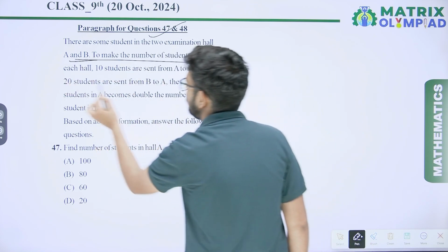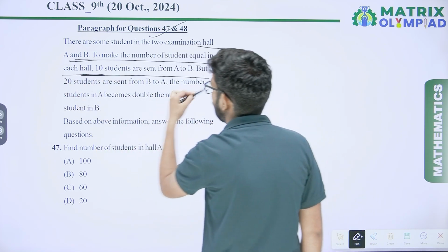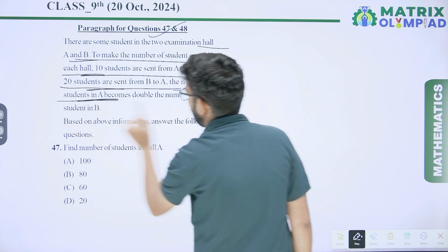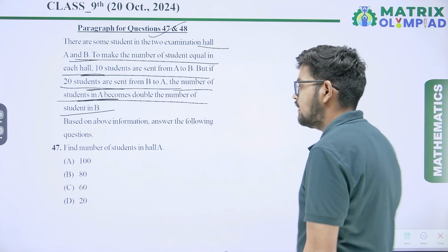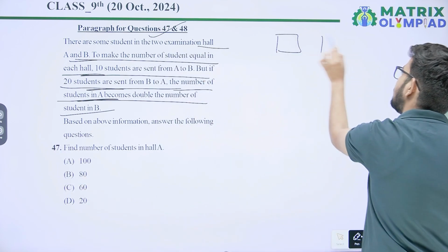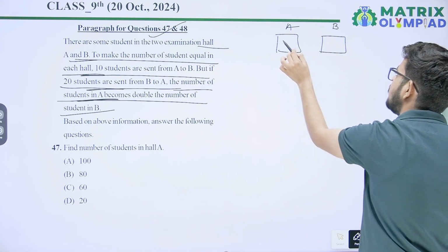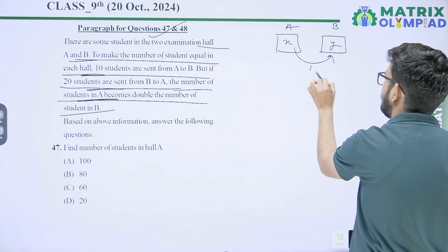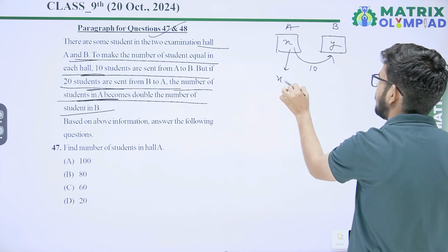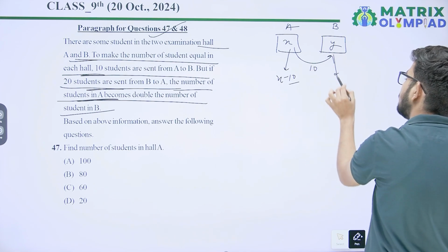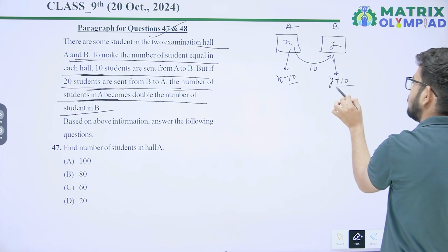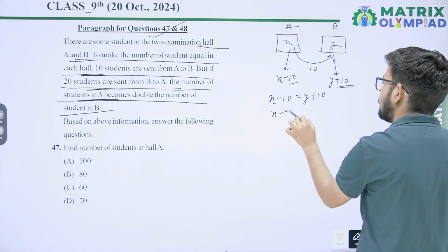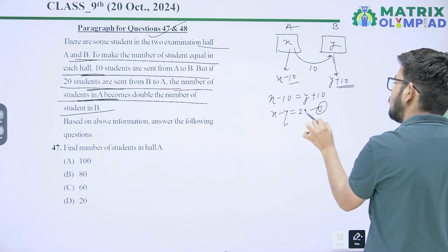To make the number of students equal in each hall, 10 students are sent from A to B. But if 20 students are sent from B to A, the number of students in A becomes double the number of students in B. So just assume two halls, A and B. The number of students in hall A is X, and in hall B, Y. When 10 students are sent to hall B, the remaining students in A are X minus 10 and the students in hall B become Y plus 10. The students after that situation are equal. So X minus Y equals 20, equation 1.